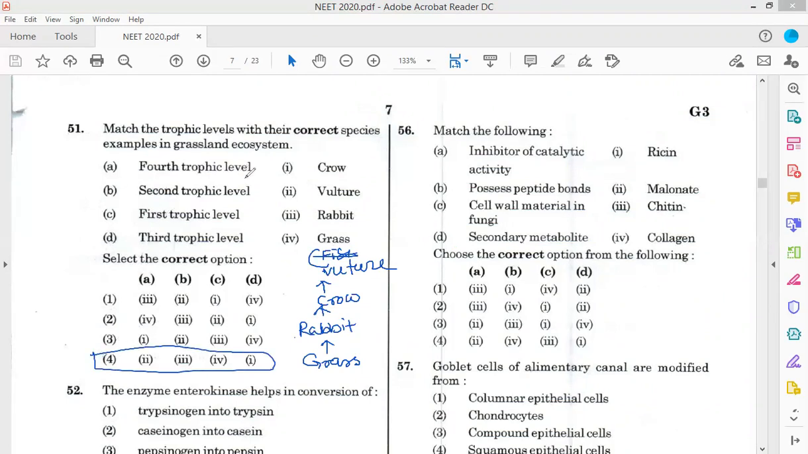A is 2, the fourth level organism, that's the vulture. B is 3, the second trophic level is the rabbit. First trophic level is this one, second this one, third this one, and fourth this one. So the answer is option 4 for question number 51. Now coming to question number 52.